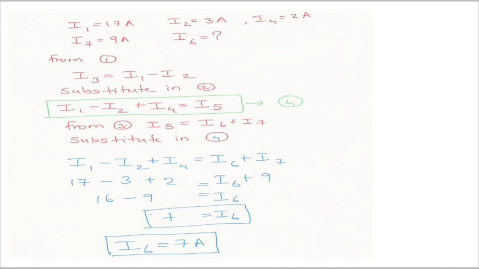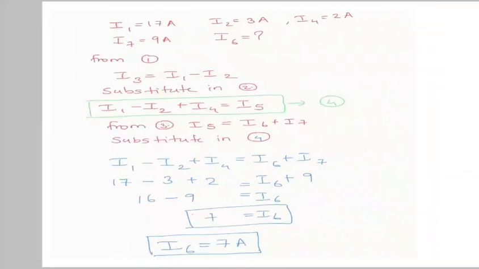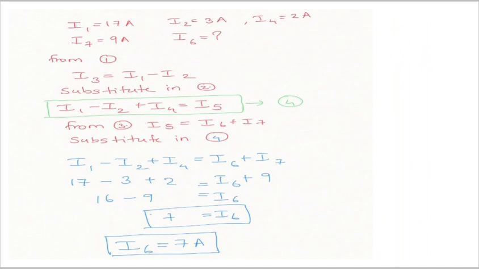From equation 3, I5 is equal to I6 plus I7. Substitute in equation 4, so I5 will change into I6 plus I7.